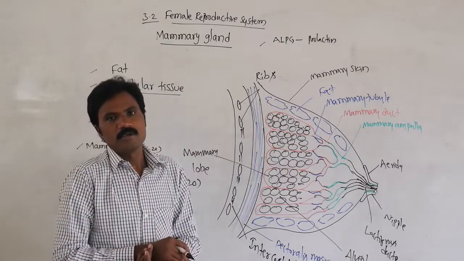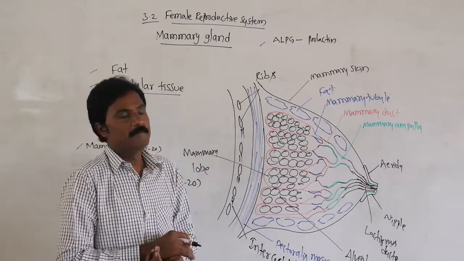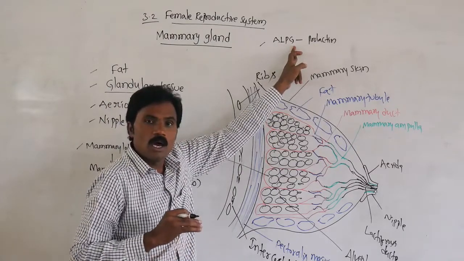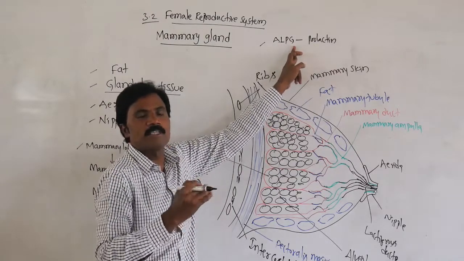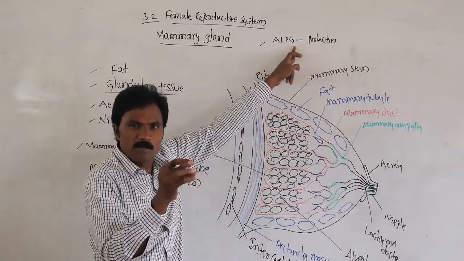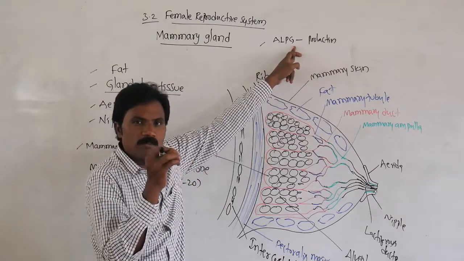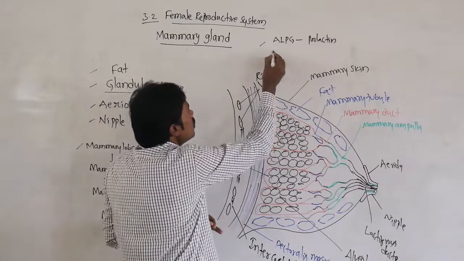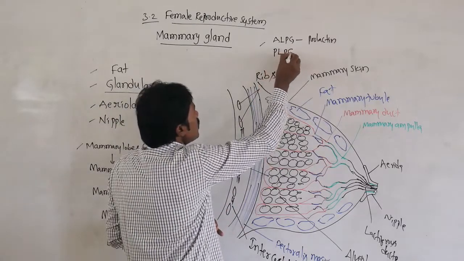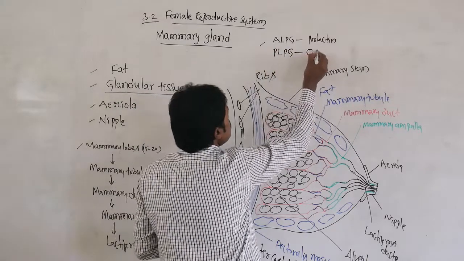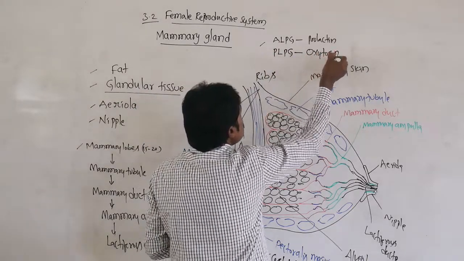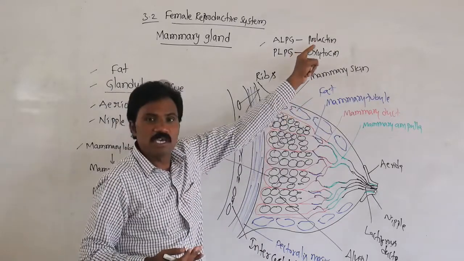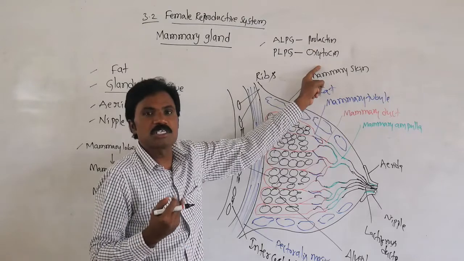Then how is milk ejected at the time of the baby sucking? With the help of the posterior lobe of the pituitary gland, which secretes oxytocin. It helps ejection of milk.